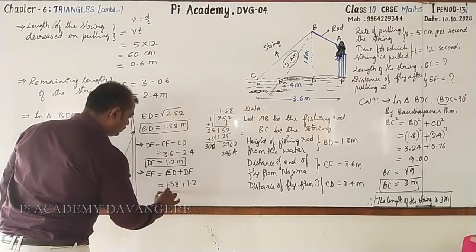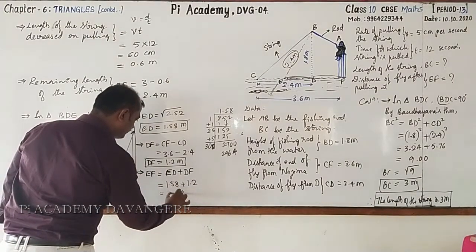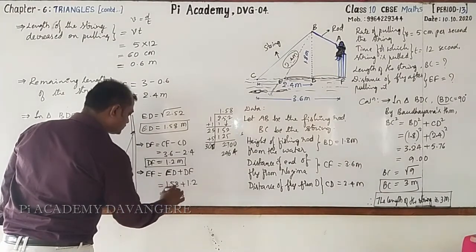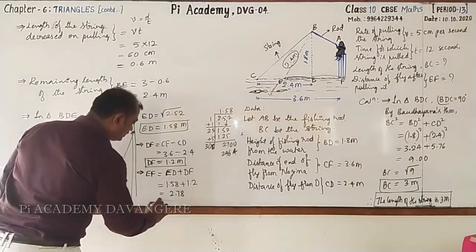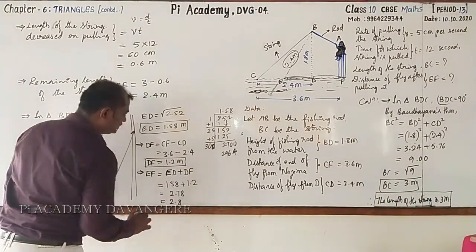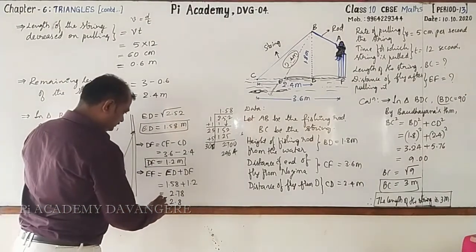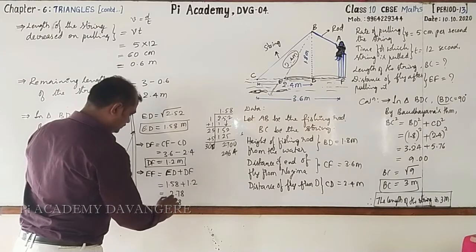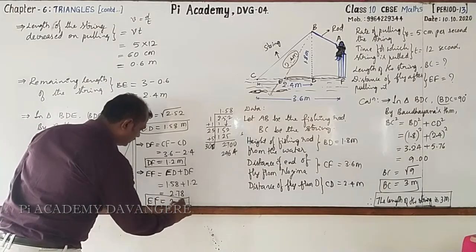It is equal to how much? 8, 5 plus 2, 7, and 1 plus 1, 2. 2.78. Approximately you can write 2.8. Followed? Yes, EF is 2.8 meter.